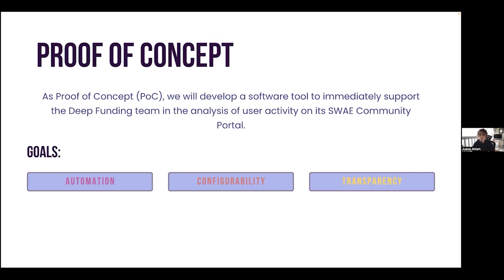The goal is also to introduce configurability. By doing that, we can expand on the experimentation on those evaluation processes, as well as transparency. So the way these scores are calculated, as well as the results, will be available for the deep funding team and the wider community to view.